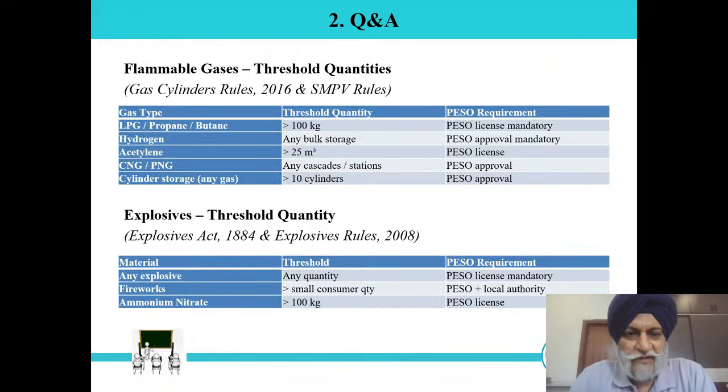Acetylene, if more than 25 meter cube, we need a license. In case of CNG, PNG, any cascade station, cascade storage or stations, we need a PESO approval.